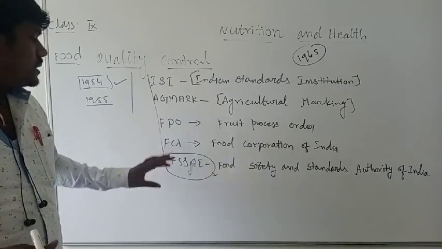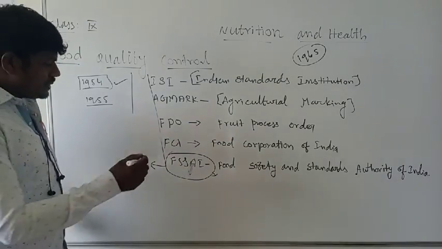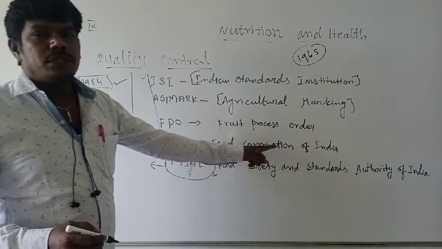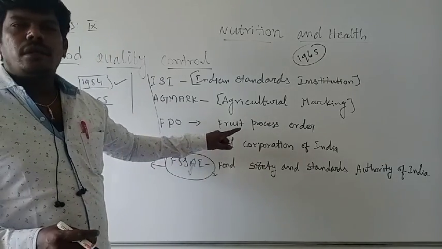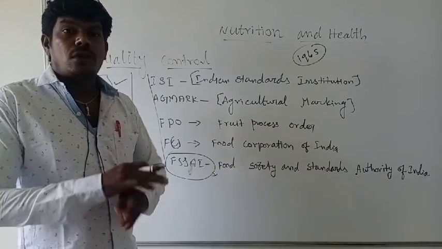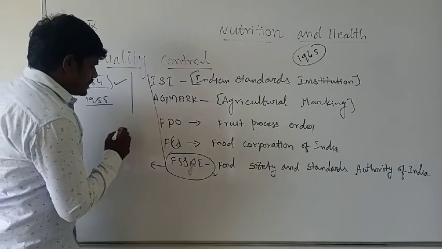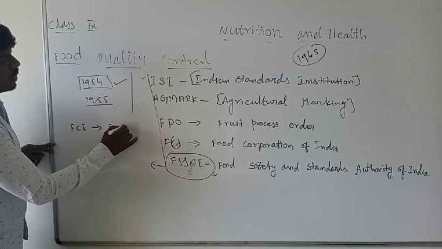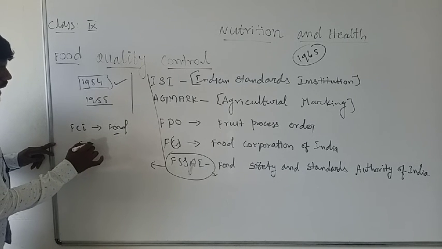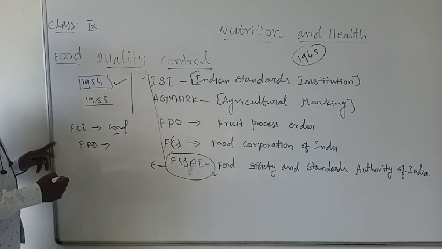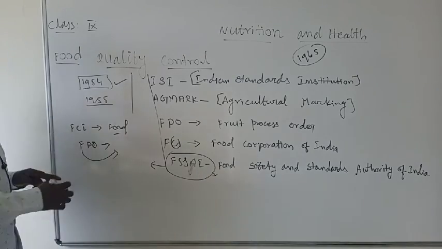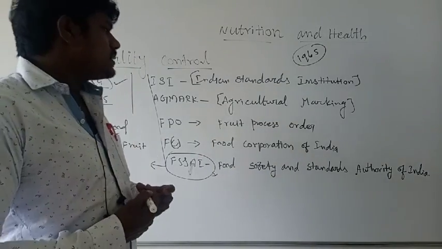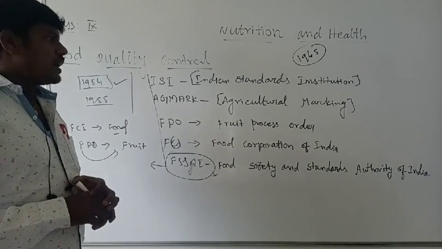Don't get confused between the FPO and FCI. FCI means that's a corporation. C for corporation, Food Corporation of India. FPO means the Food Process Order. In FCI the F stands for food. But in FPO, the P is not food, that's a fruit. Fruit Product Order. That's a Fruit Products Order.